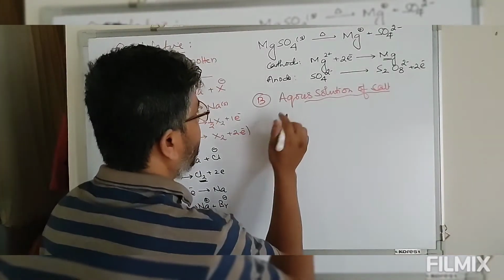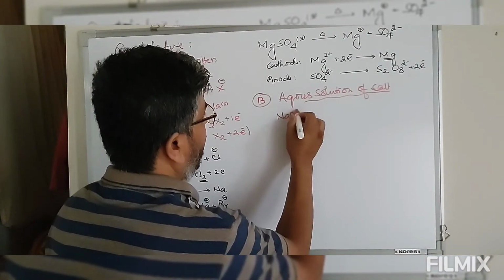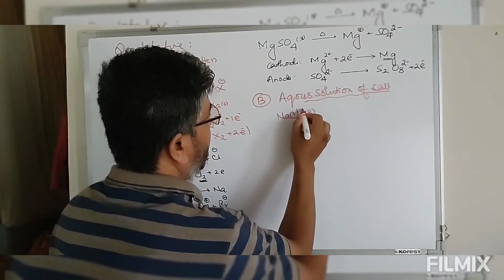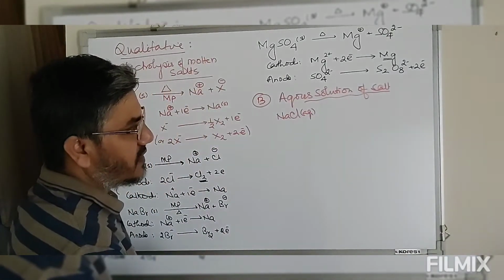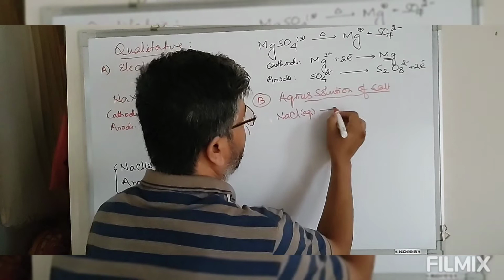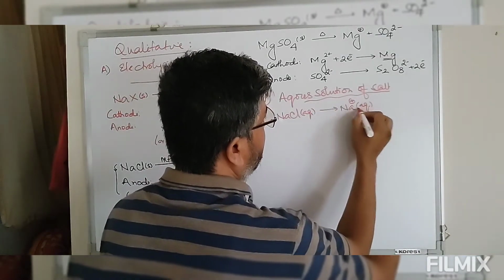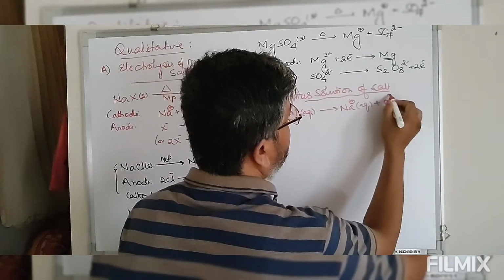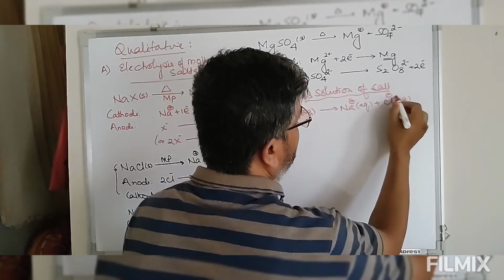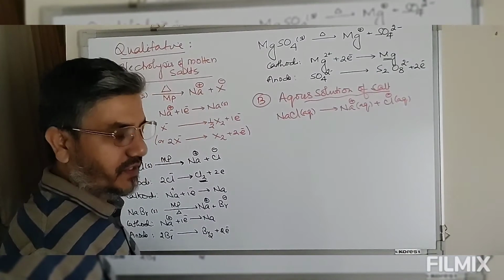So first look at this, we have NaCl aqueous. When this NaCl is dissolved in water, we have Na+ aquated ion plus Cl- surrounded by water molecules, that is aquated ion.